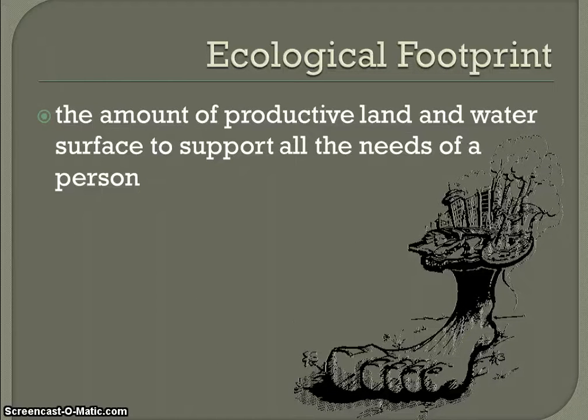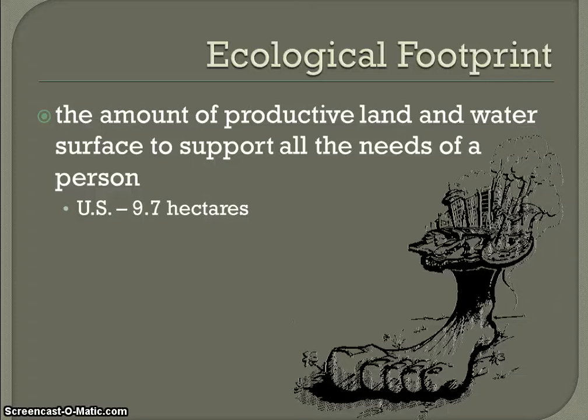We can look at a specific number, the ecological footprint, that tells us how much land and water it takes to produce the resources to meet your needs in a year. In our next class period, each of you is going to calculate your own ecological footprint. We can also determine the ecological footprint of a country or a town.